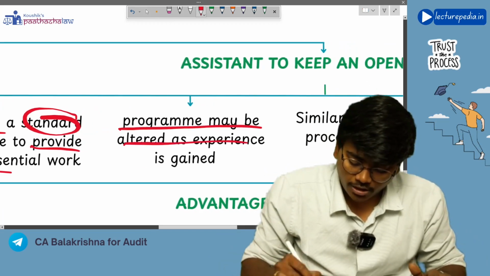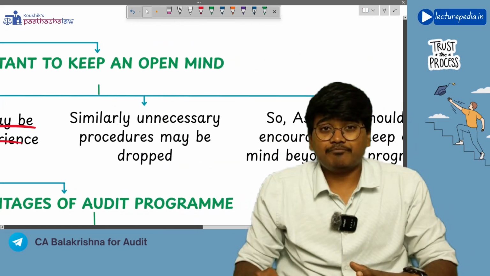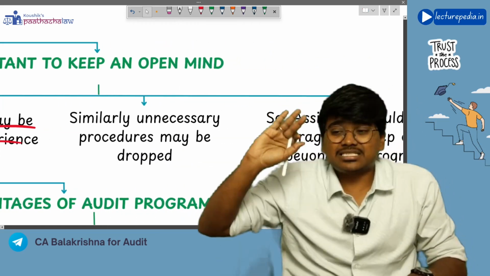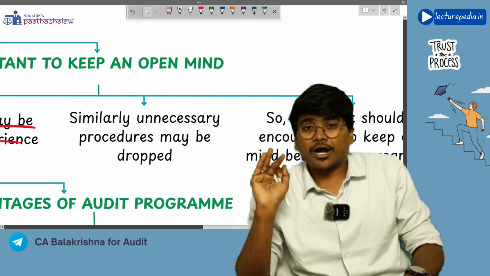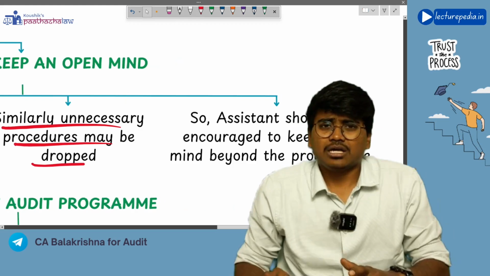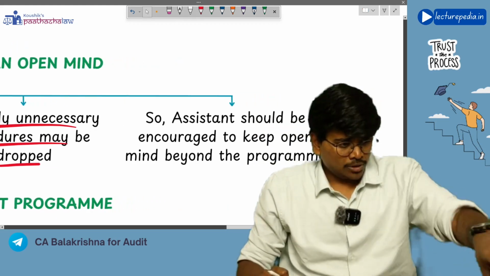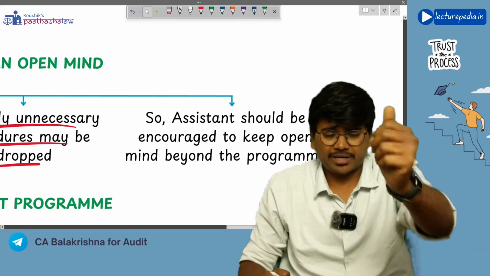The program may be altered as experience is gained, and similarly unnecessary procedures may be dropped off. Now the assistant is there, who is doing the audit, the article assistant or the paid assistant.